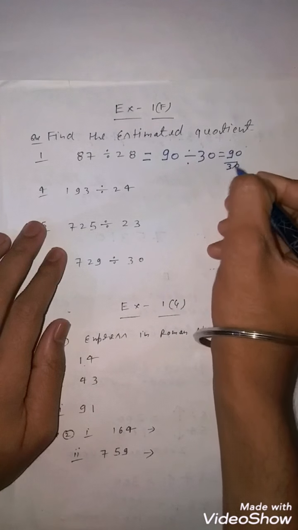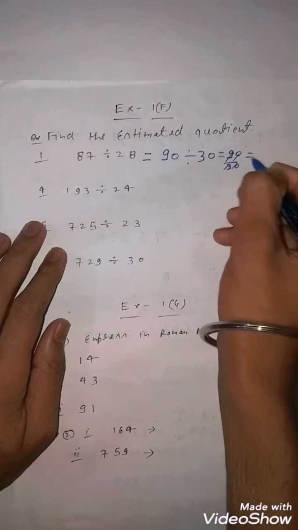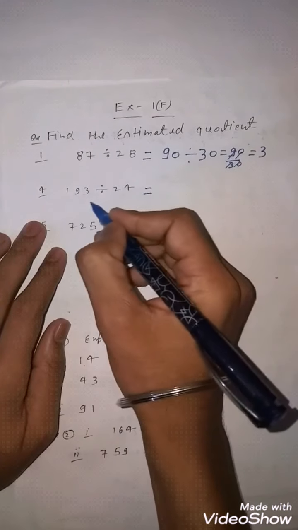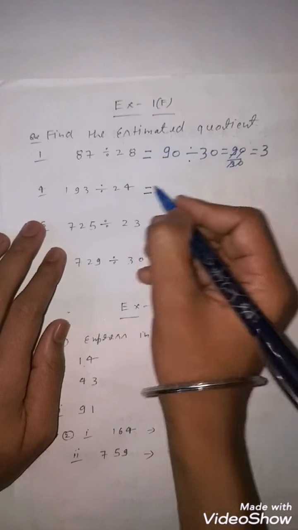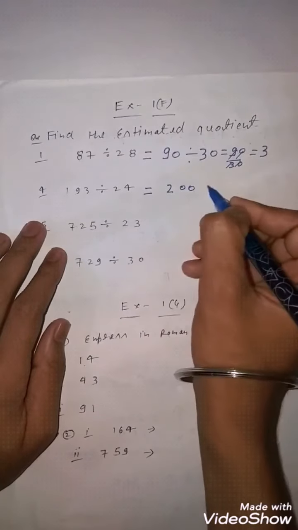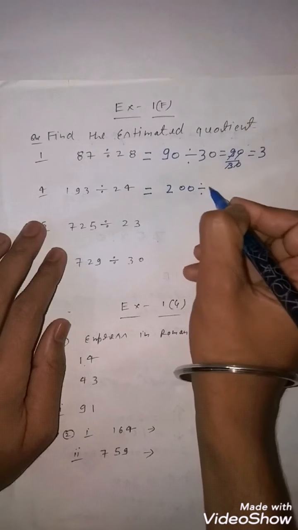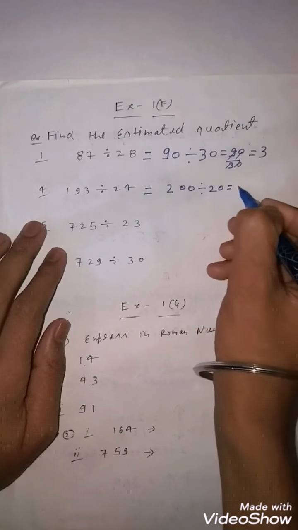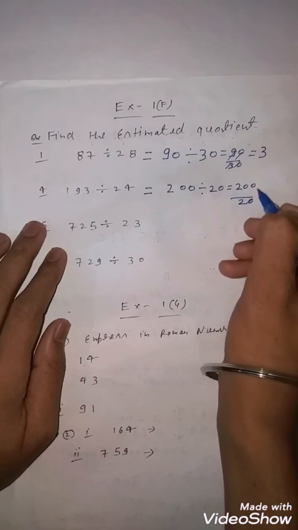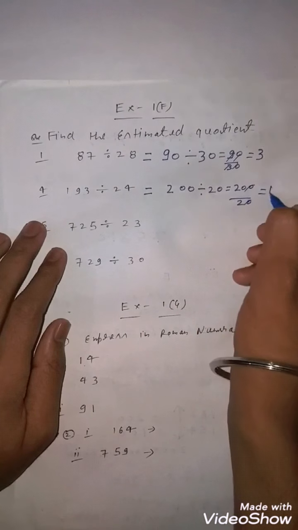This will become 3, that is 3. Clear to everyone? Okay. Now in this question, you know that 193, so you can write 200. 24, you can write 20. And this will become 200 upon 20. It means the answer is 10.